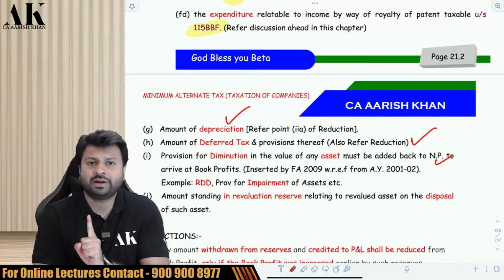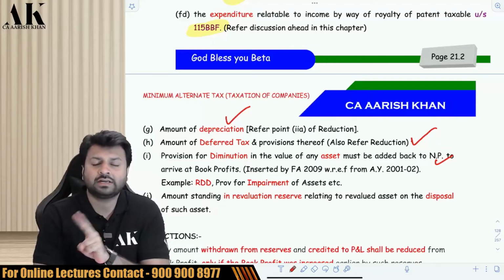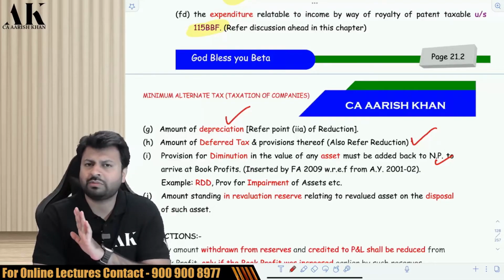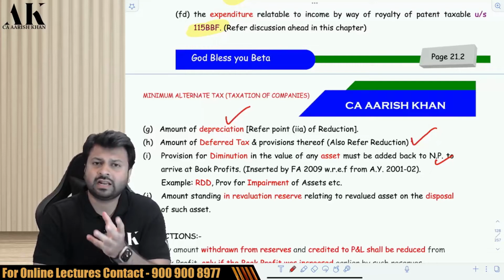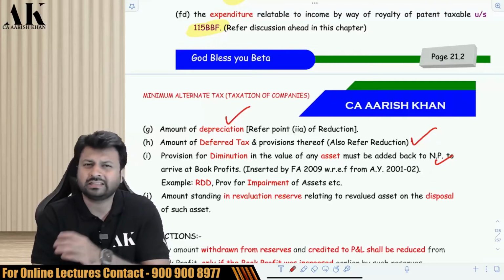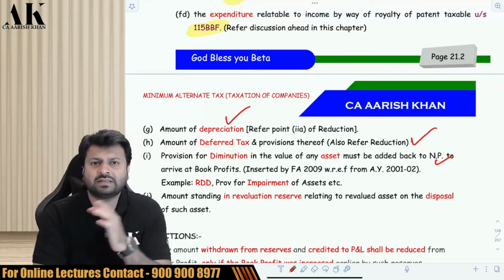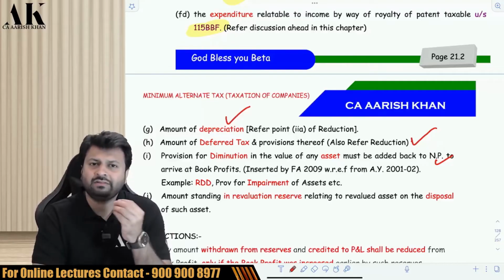Example, provision for bad debts. In the normal provision also you have to add back provision for bad debts. Provision for impairment of asset. In the normal provision also you have to add back provision for impairment of assets. So all these things are added back in the normal provision also. But provision for bad debts is allowed to certain people in the normal provision, like banking and NBFCs and certain other institutions. It is allowed on a presumptive basis, that is 8.5% of total income, 5% of total income. But in MAT it will be added back for everyone.